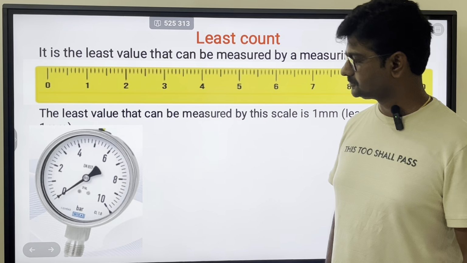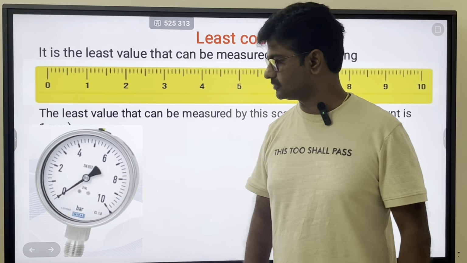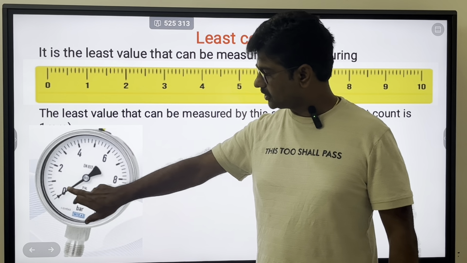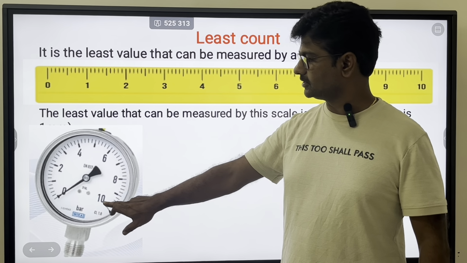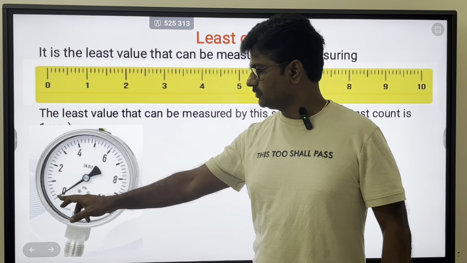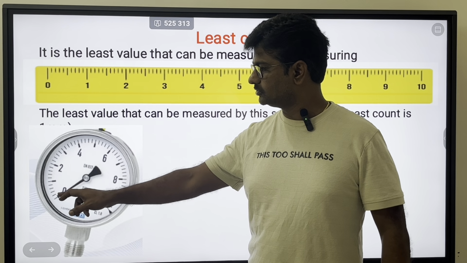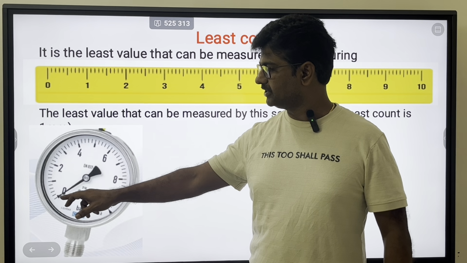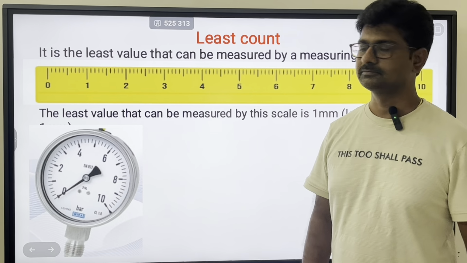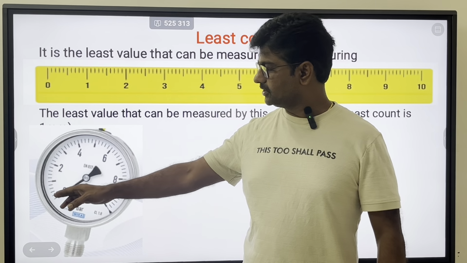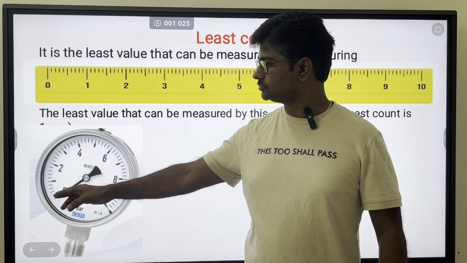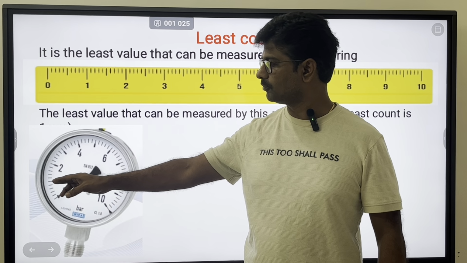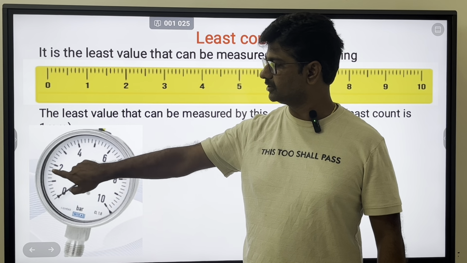Similarly, you are having a pressure gauge here. So you can see, it starts from 0 and the maximum pressure that you can measure is 10 bar. So in between, from 0 to 2, there are 10 readings. I will say 0 to 1, this is 1. How many readings are there? 5. So each division is how much now? 0.2. 0.2 bar, 0.4 bar, 0.6 bar, 0.8 bar, 1 bar, 1.2, like that you are getting.